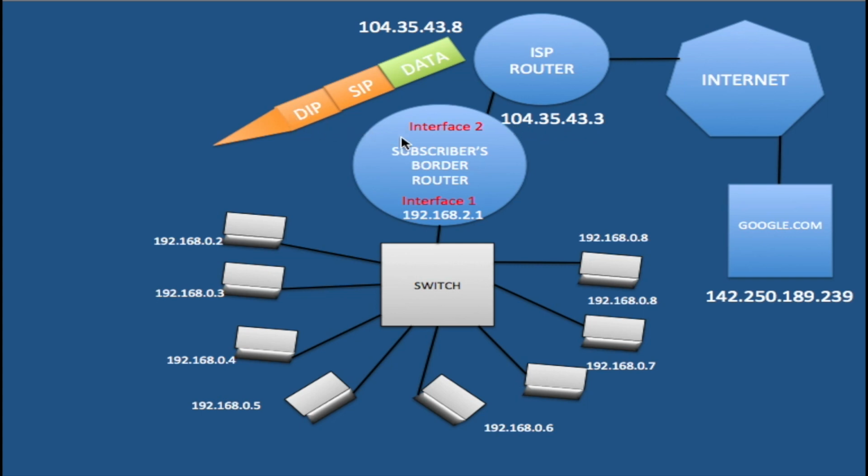So when NAT sees this packet, NAT will know that it had taken the private IP address out and put it into storage and replaced it with this IP. So now it would do the reverse. It will take this IP address out of the destination IP area and replace it with this 192.168.0.2 IP address. Once that is done, this packet will be sent to the computer and the user will see the page from Google displayed on the screen here.